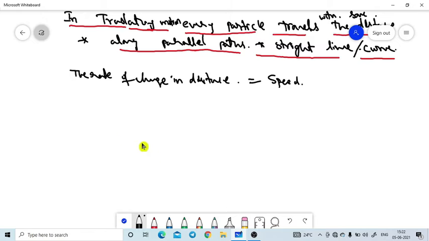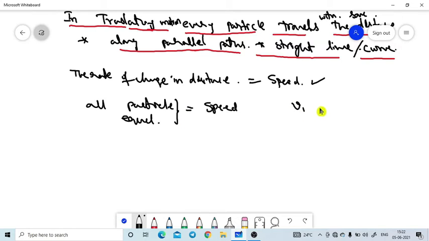What I am telling is that the rate of change in distance is nothing but speed. That means in translatory motion, all particles should have equal speed. Particle 1 does not have speed 1 and particle 2 speed 2; all are equal. If there are n particles, all particles in the body should have the same speed. That is very, very important in translatory motion.